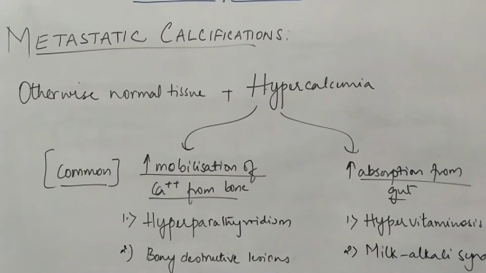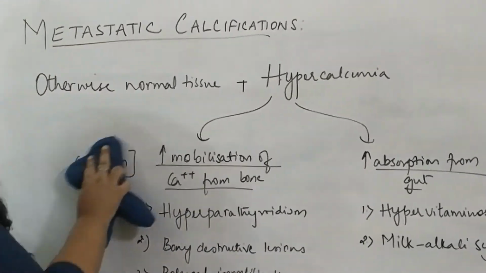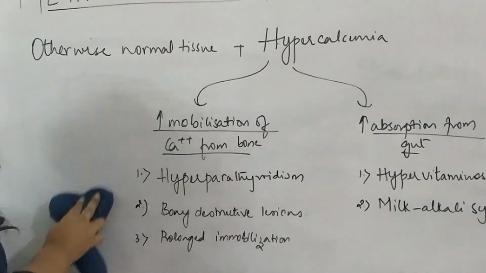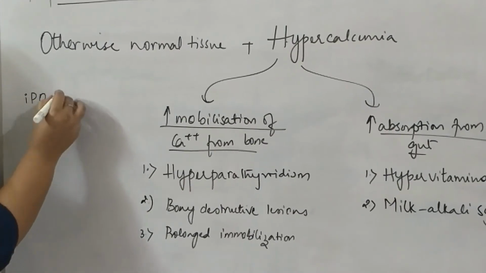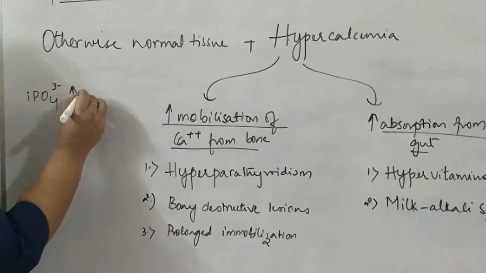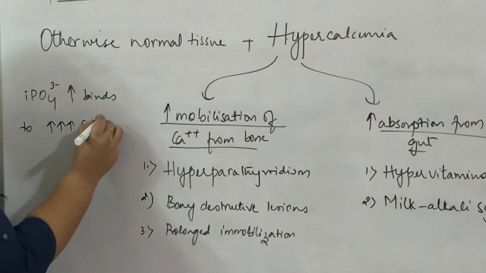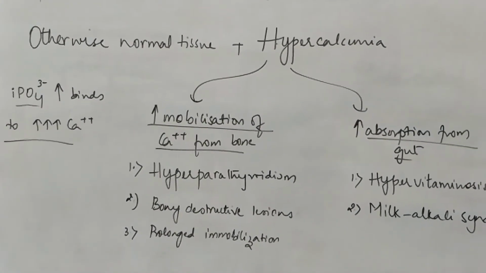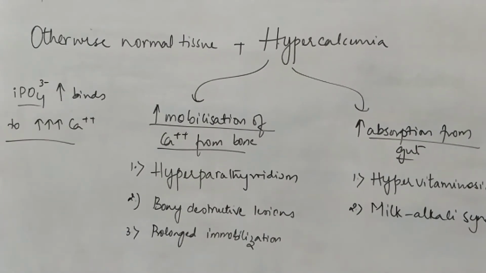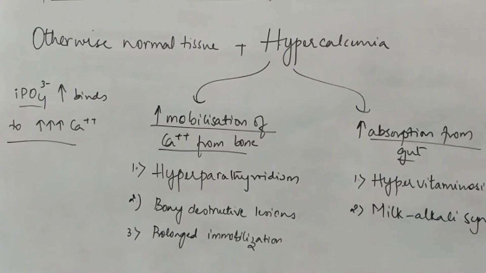Now, how does it lead to metastatic calcification? That is, what is the pathogenesis? Let us see here. There is increased binding of inorganic phosphate to the excessive calcium that is present in the blood. Generally, a lot of inorganic phosphates are released due to various metabolic activities in our body, and because there is not sufficient calcium to bind with them, they are used back in those metabolic activities again.